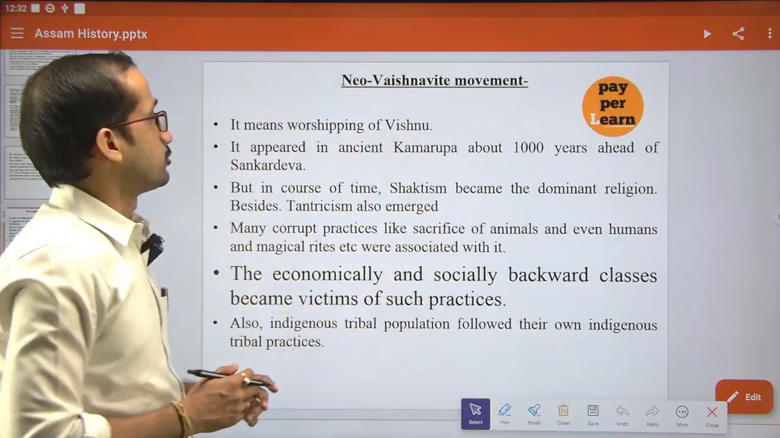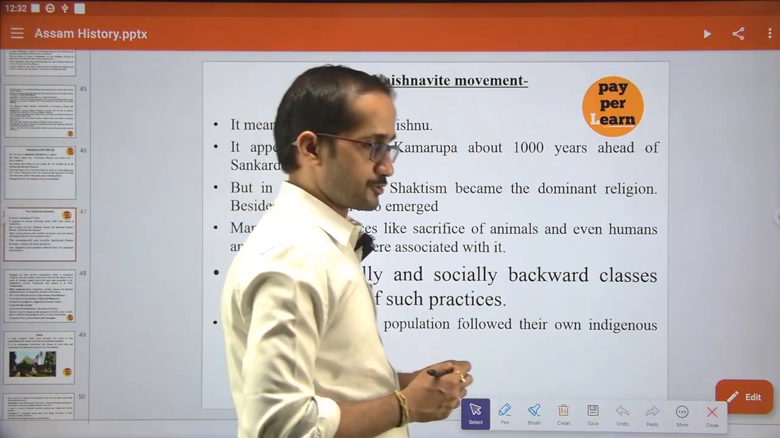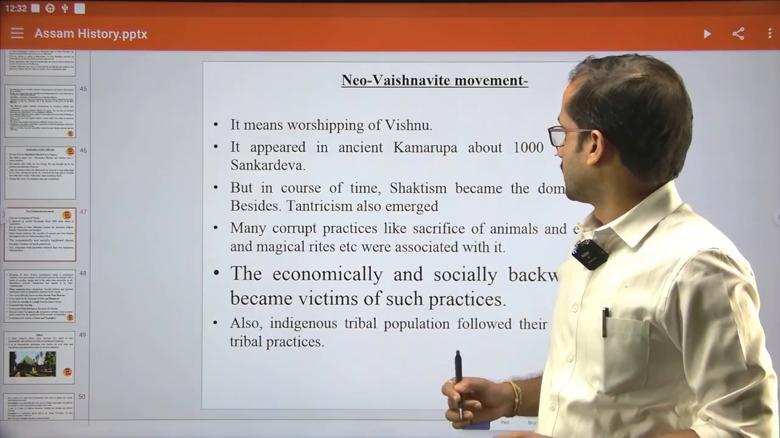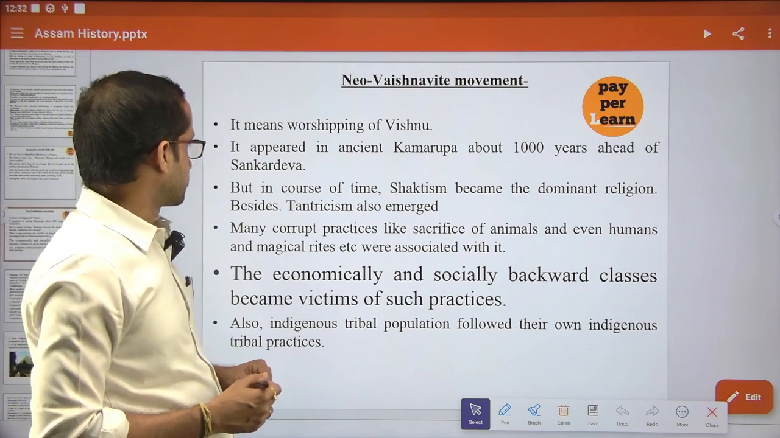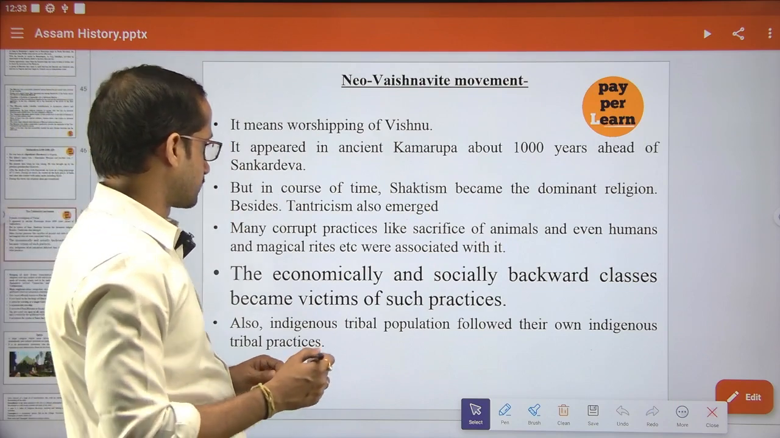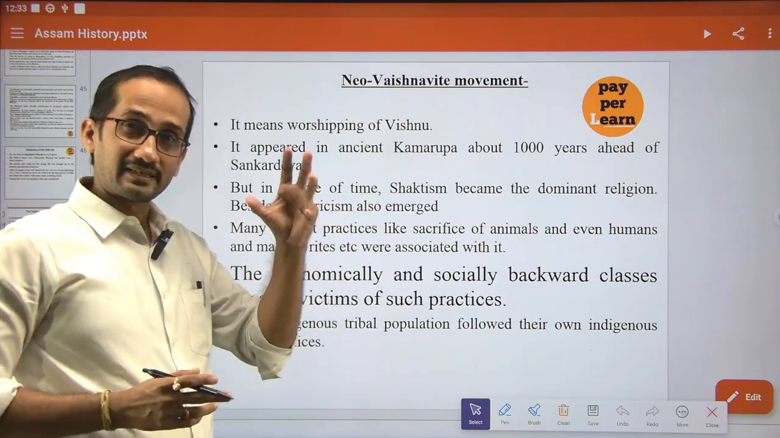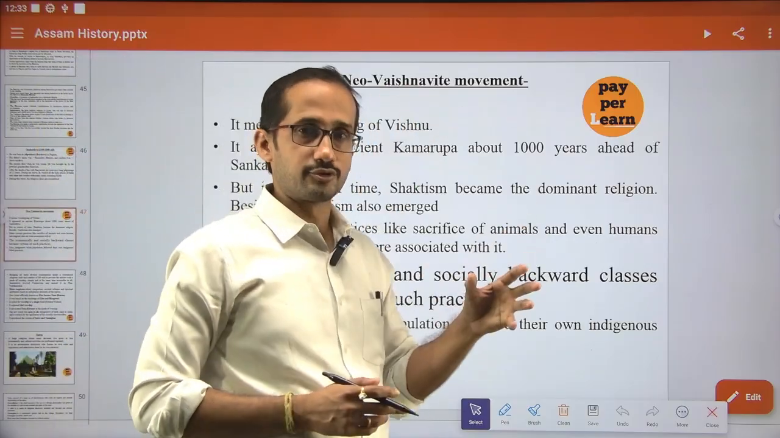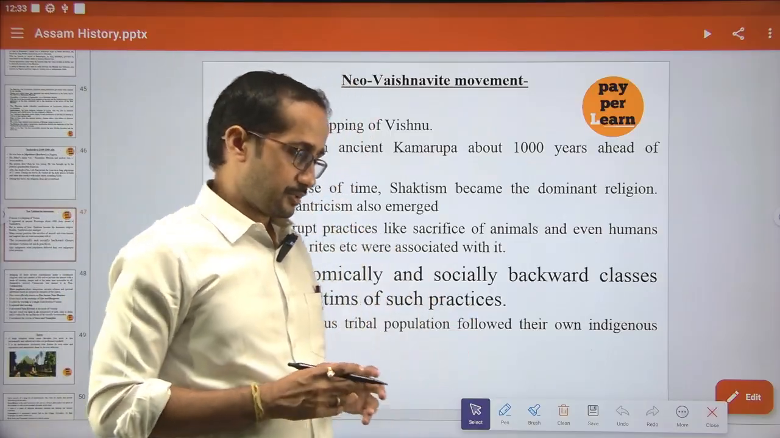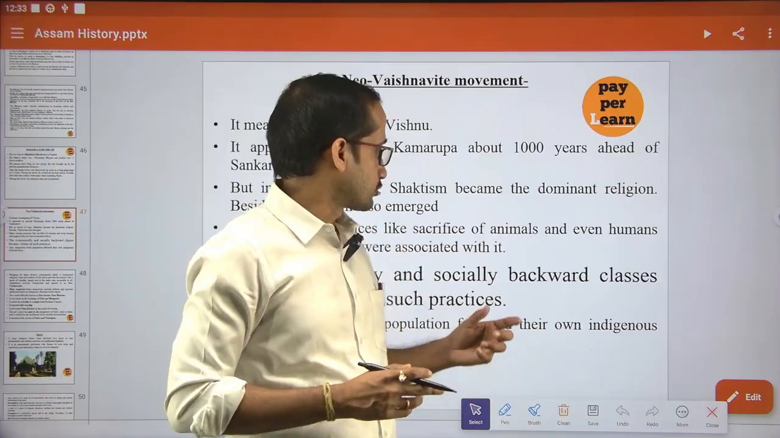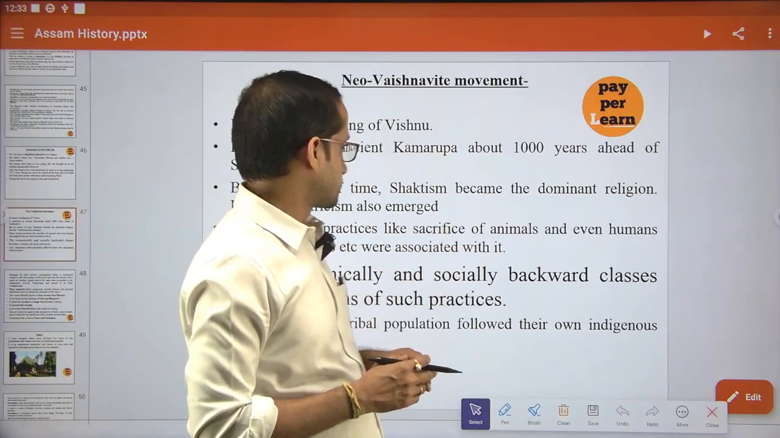So now, the Neo-Vaishnavism movement. It means worship of Vishnu, one God. In the course of time, Shankardev's Vaishnavism became the dominant religion. Before this, Shaktism was there. It was practiced on a huge scale, where there were different corrupt practices like sacrifice of animals, even humans.